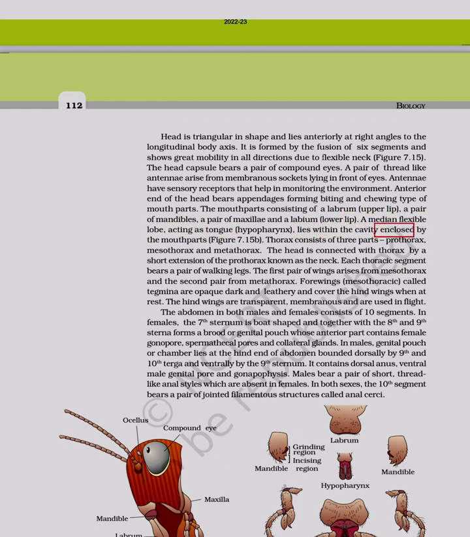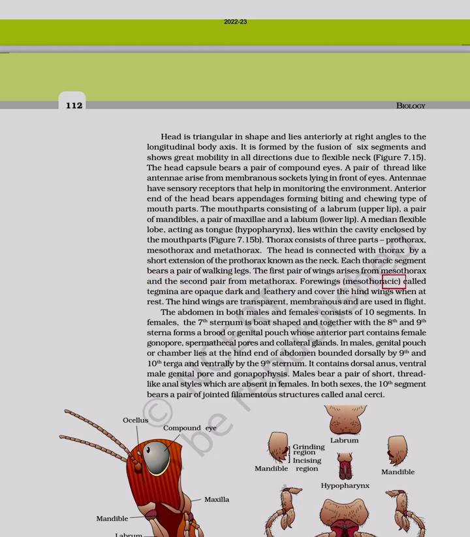lies within the cavity enclosed by the mouthparts. Figure 7.15b. Thorax consists of three parts: prothorax, mesothorax and metathorax. The head is connected with thorax by a short extension of the prothorax known as the neck. Each thoracic segment bears a pair of walking legs. The first pair of wings arises from mesothorax and the second pair from metathorax.